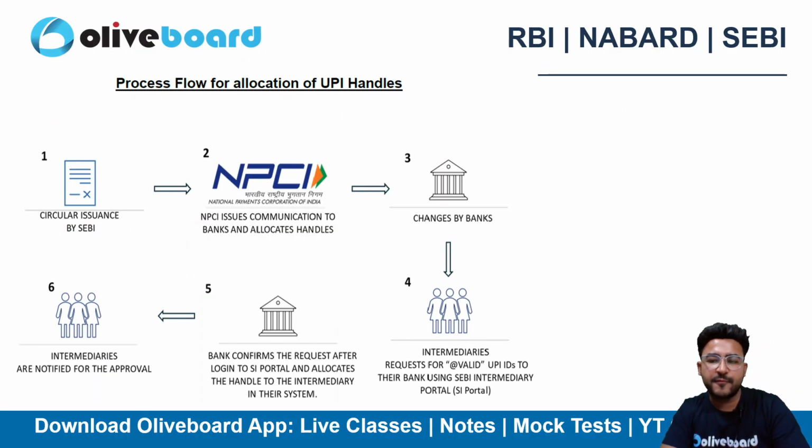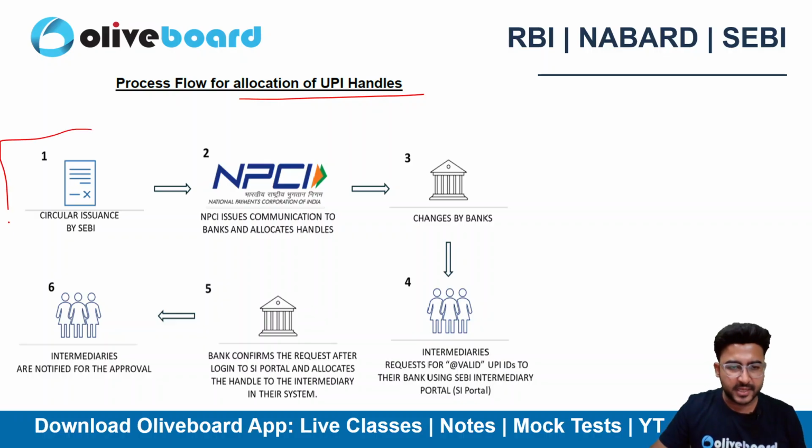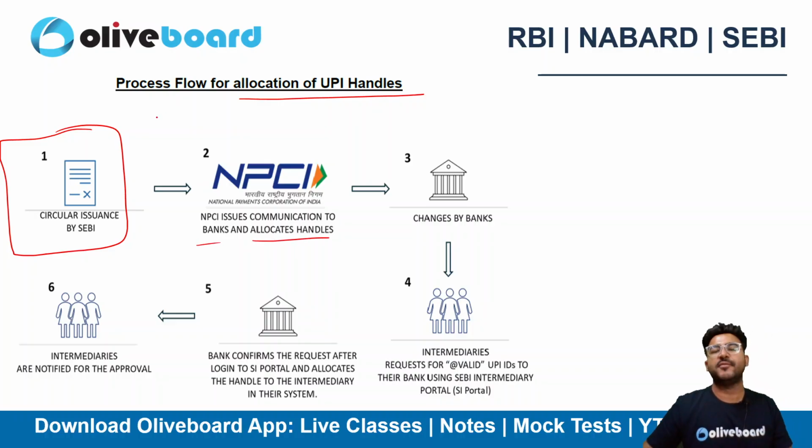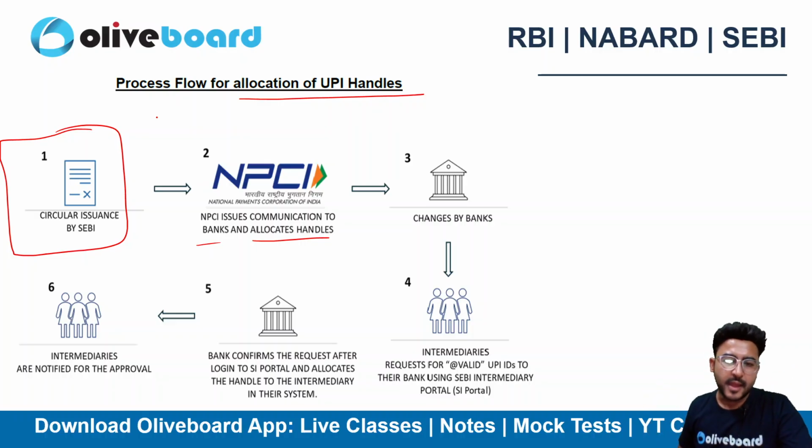Now they have given a flow as well in the circular, the process flow for allocation of UPI handles. The circular is being issued by SEBI. NPCI must communicate to the banks and allocate the handles. NPCI will be communicating to all the banks and will allocate the handles. Now the banks need to incorporate the changes here.